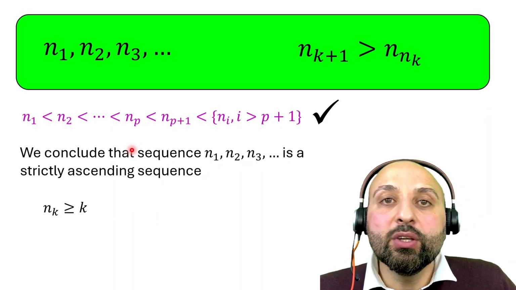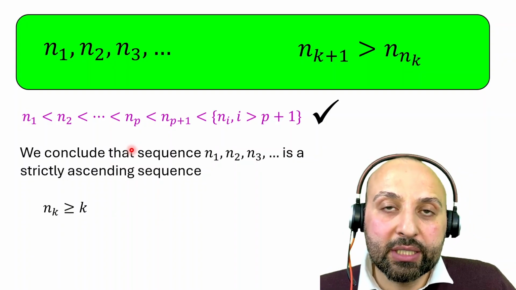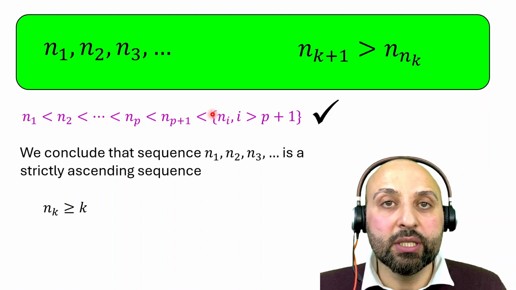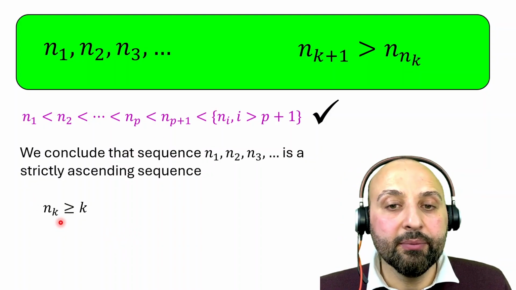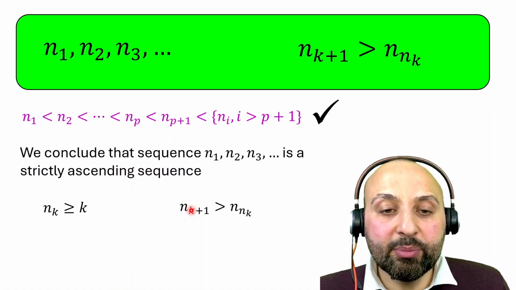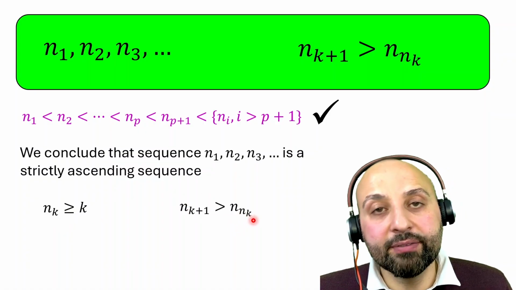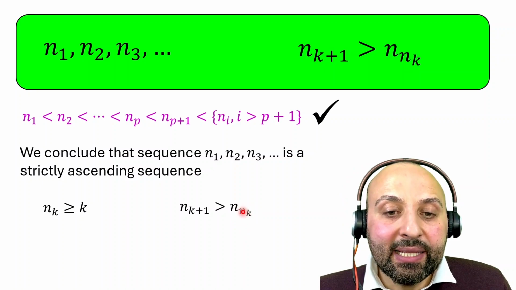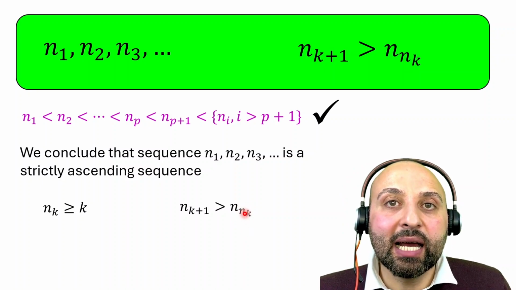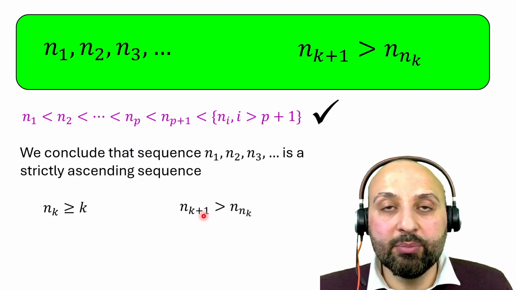We know that n_k is equal or larger than k because this is an ascending order and these are natural numbers. And we know that n_{k+1} is larger than n_{n_k}. That means n_k has to be less than k plus 1.